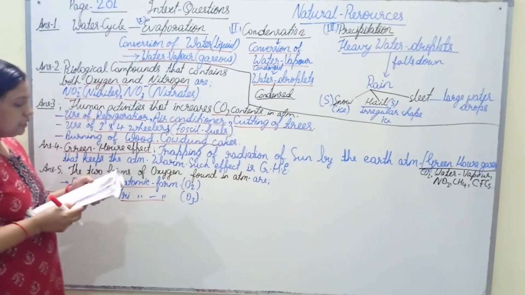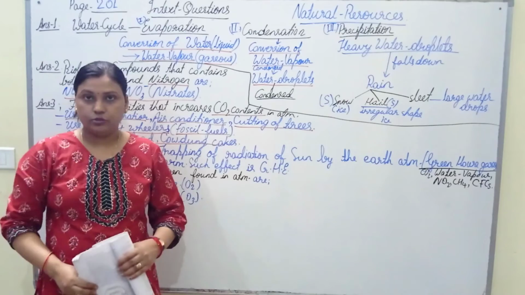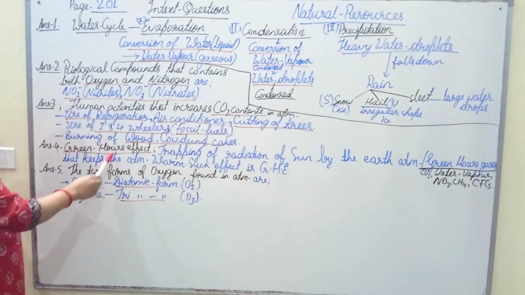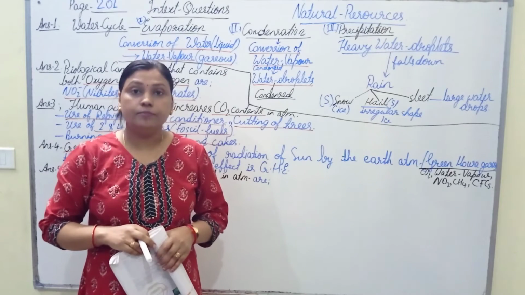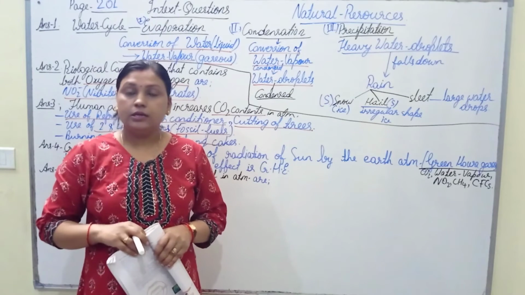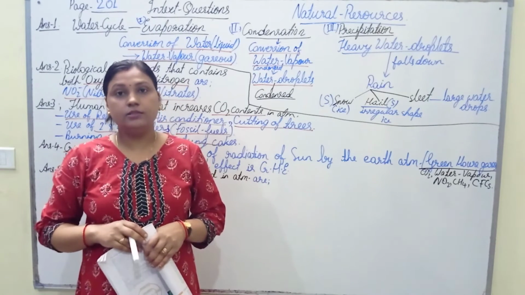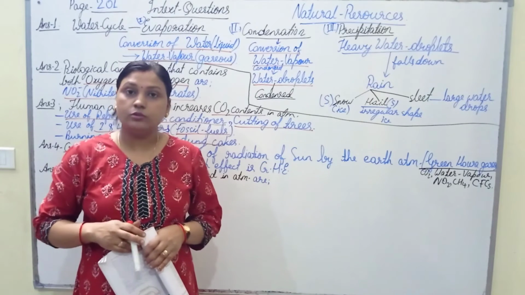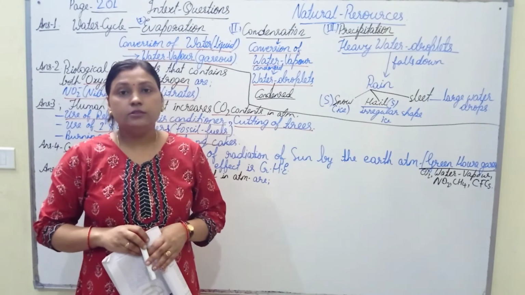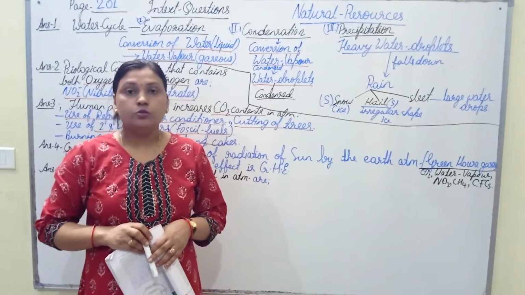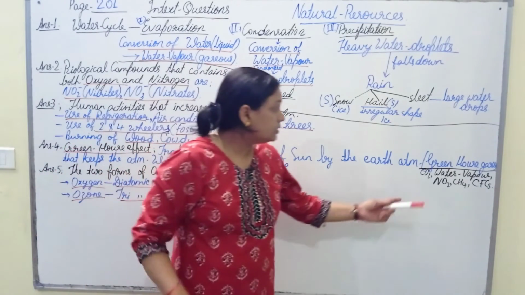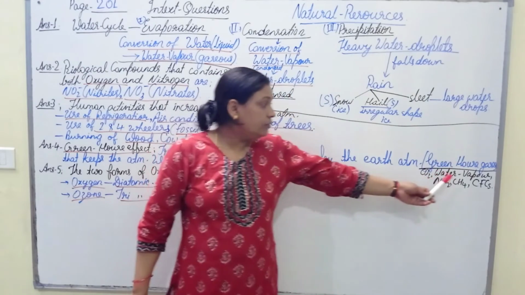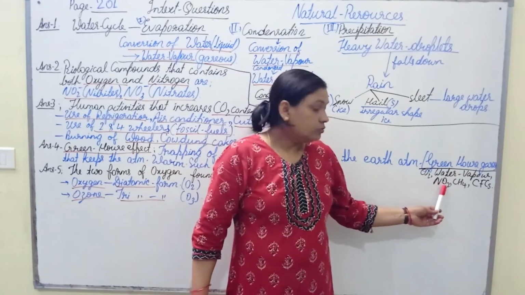The next question says, what is greenhouse effect? So as we have seen, it is the trapping or capturing of the radiation of the sun by Earth's atmosphere, in the form of greenhouse gases, that makes the atmosphere warm. So such type of effect is called greenhouse effect, and the greenhouse gases are carbon dioxide, water vapors, nitrogen dioxide,